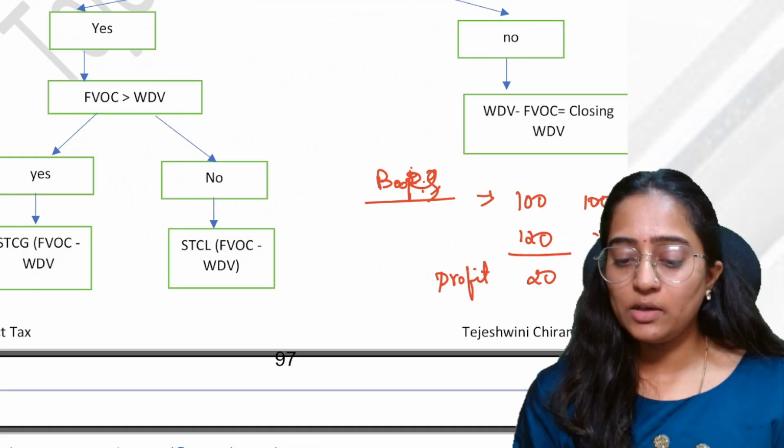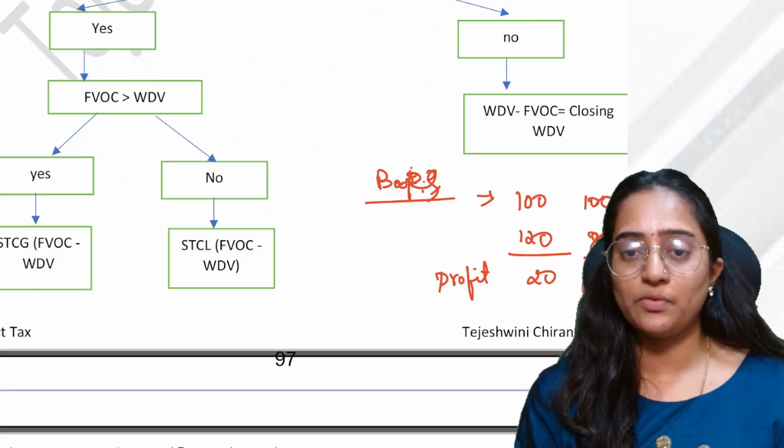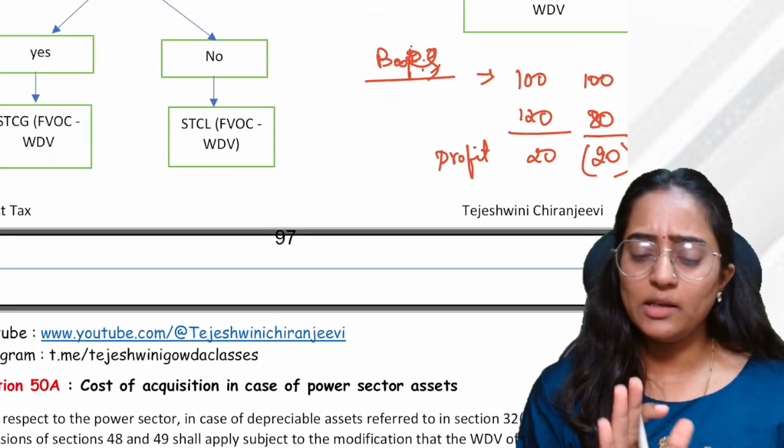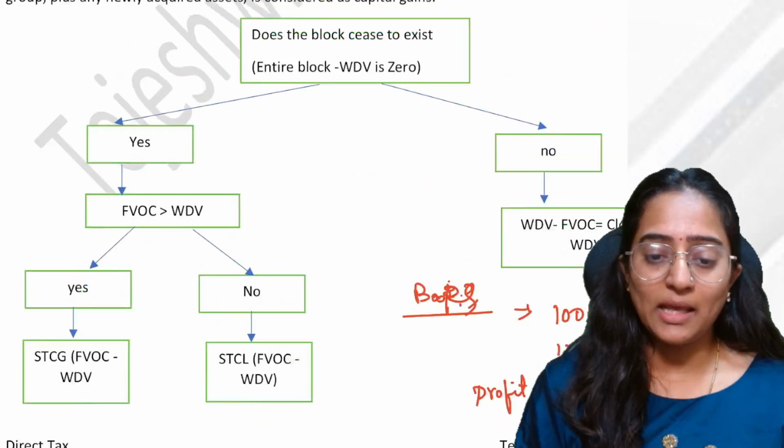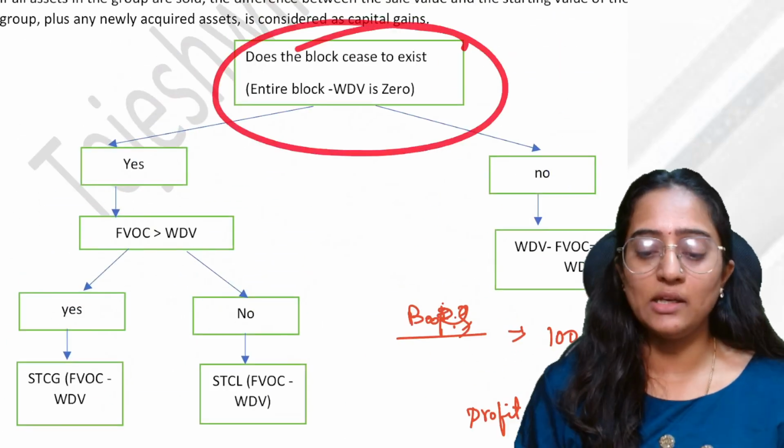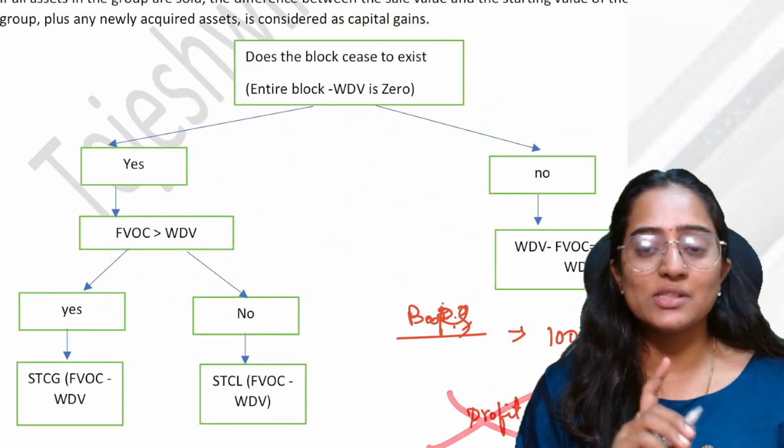Similarly, if it is 100 and you would have sold it at 80, you would have recognized the 20 as loss in your books of accounts. That is what you would have done generally in your books. But in your income tax, whenever you are selling a depreciable asset, you will never recognize profit or loss in your PGBP.